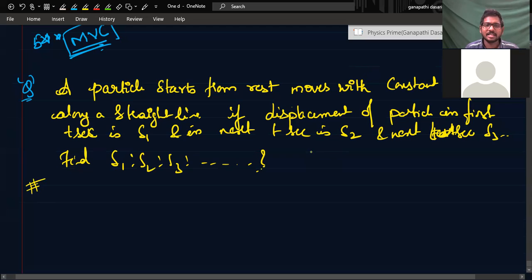Or otherwise, the first 5 seconds distance is given, and how much is traveled in the next 5 seconds. Or the first half time this much distance is traveled, and how much distance will be traveled in the next half time. The same question is twisted into different scenarios and asked. The underlying concept beyond all those questions is this concept.